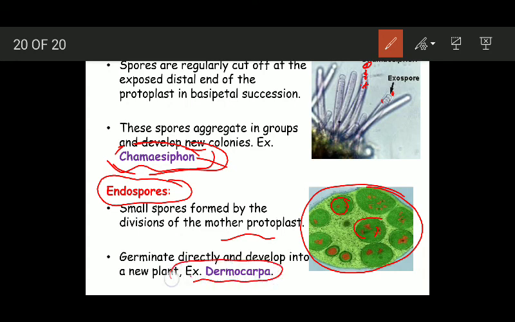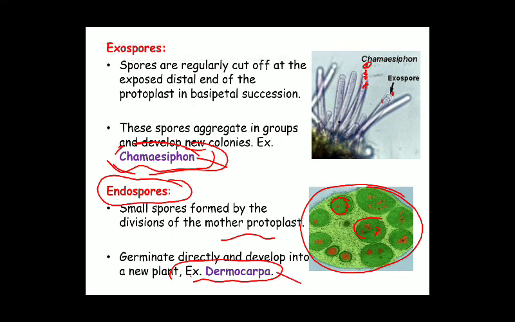An example is Dermocarpa. So the endospores are basically the small spores produced as a consequence of divisions of the mother protoplast, and these germinate without any resting period. They germinate directly and develop into new plants. An example is Dermocarpa. So these are the different types of spores which are produced in algae.